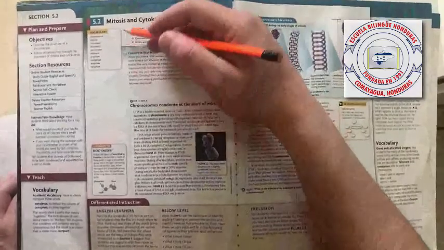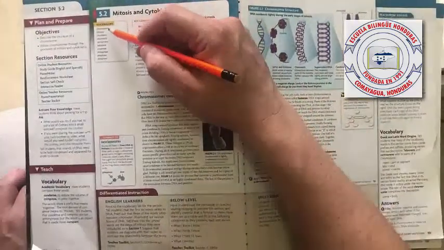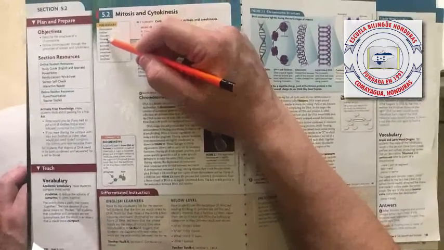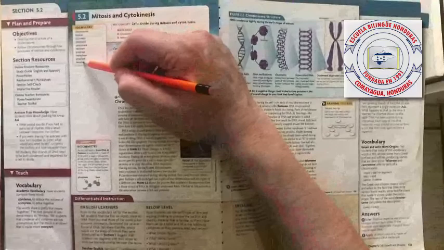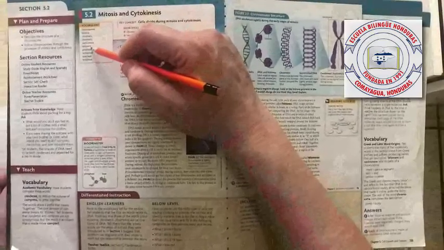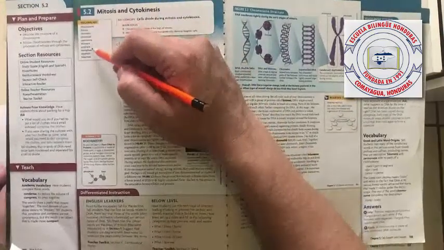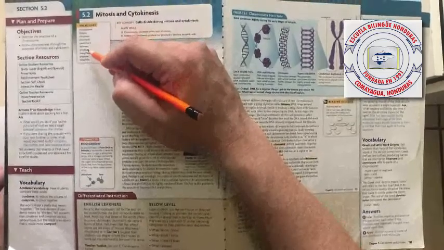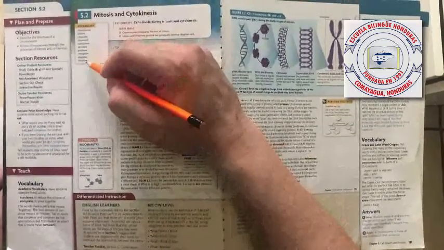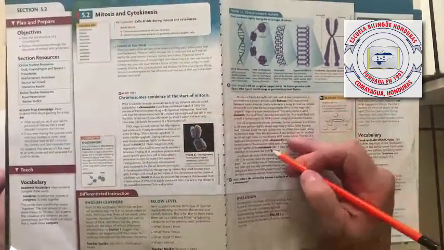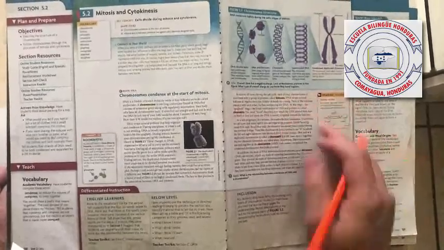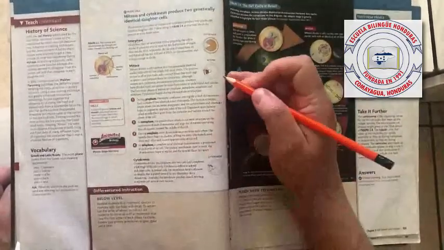Again guys, you have some words and definitions, you have 1, 2, 3, 4, 5, 6, 7, 8, 9, 10 words to memorize, guys. Remember, in this lesson you have the phases of mitosis. For example, we have prophase, metaphase, anaphase, and telophase. Okay, that's on page 130. You will find the different definitions, the different words. You have to memorize all those definitions.